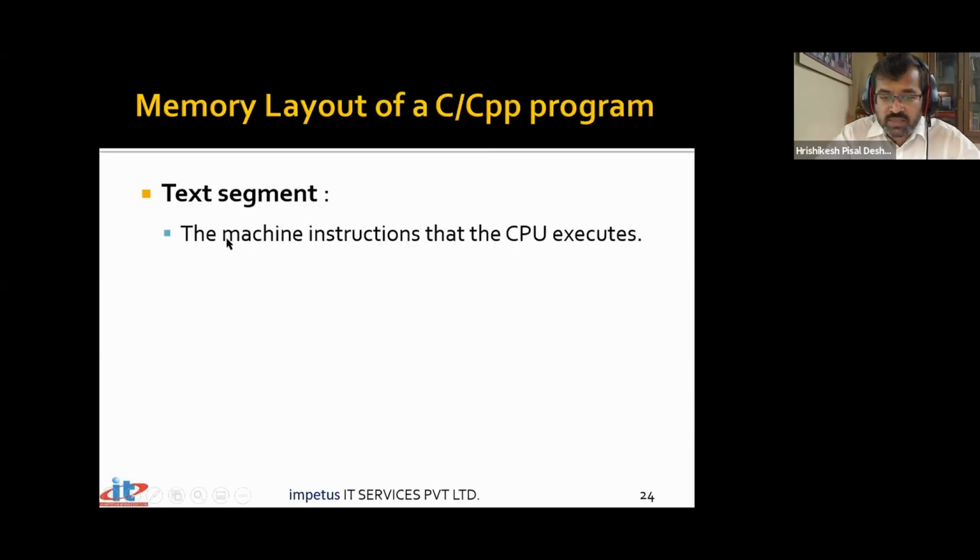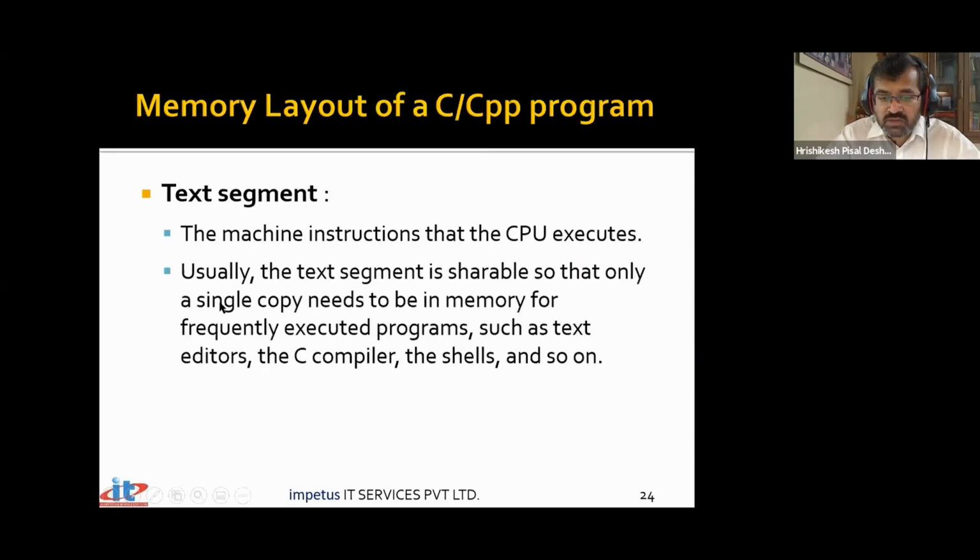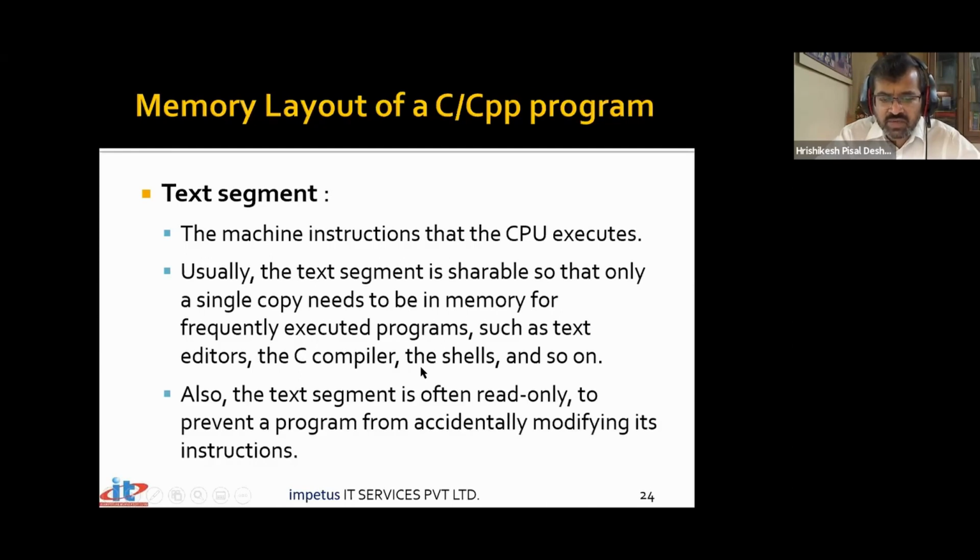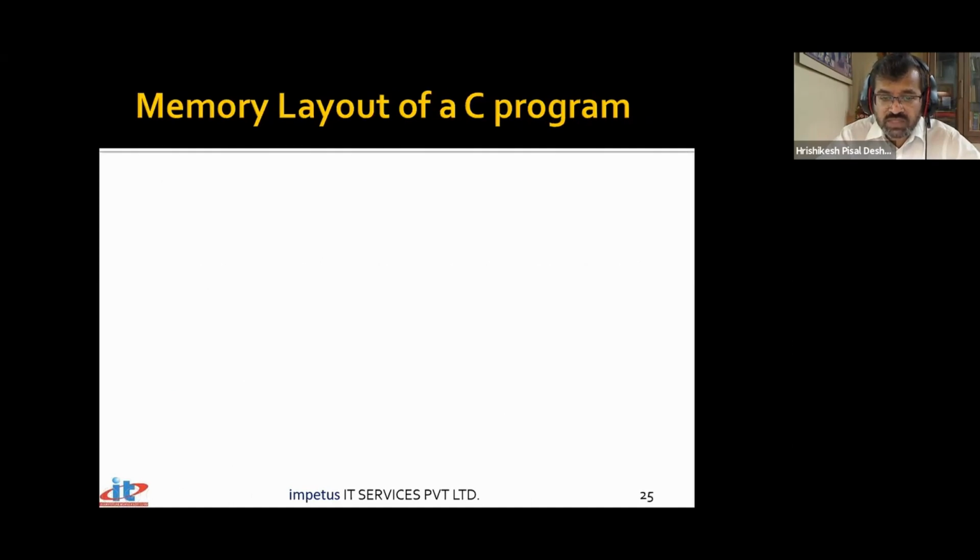So we have this text segment, the machine instructions that the CPU executes. Usually the text segment is shareable, so only a single copy needs to be stored in memory for frequently executed programs such as editors, C compilers, shells, and so on. It's an instruction area. This is read-only. You cannot go ahead making changes to the instructions. Also, the text segment is often read-only to prevent programs from accidentally modifying the instructions. That means you can change the data, but you cannot change the instructions while the programs are running.